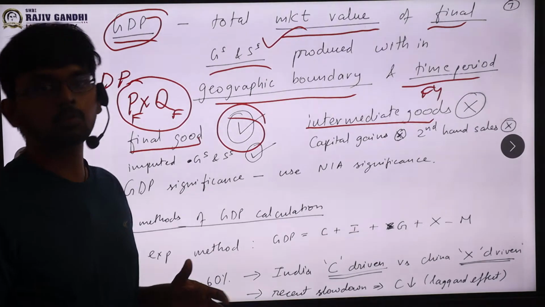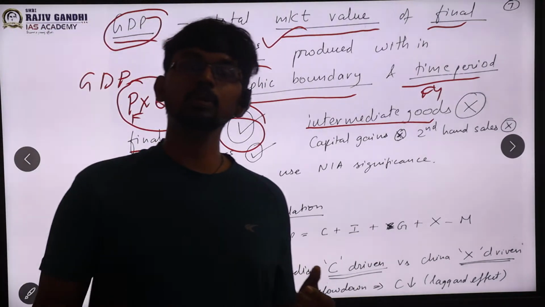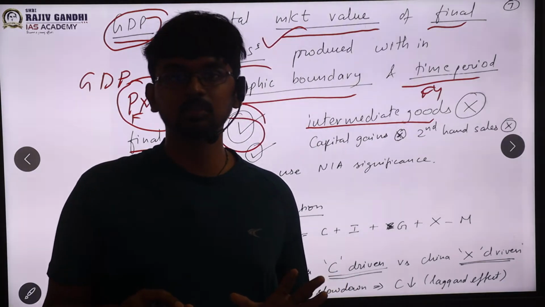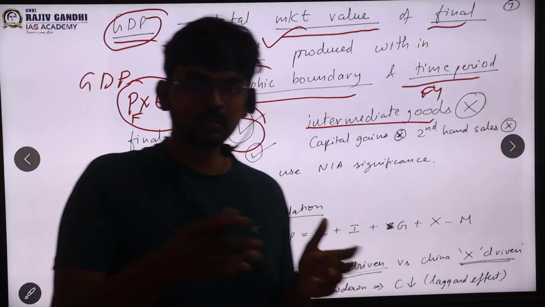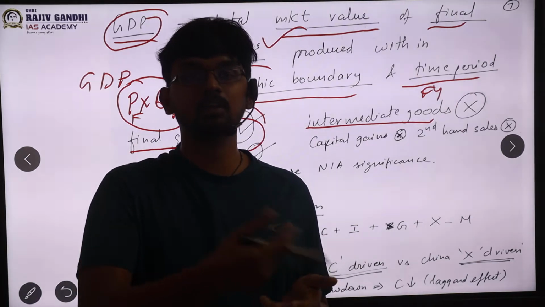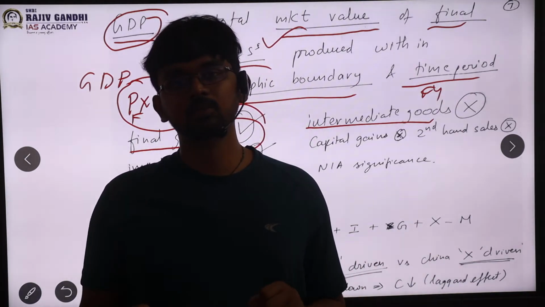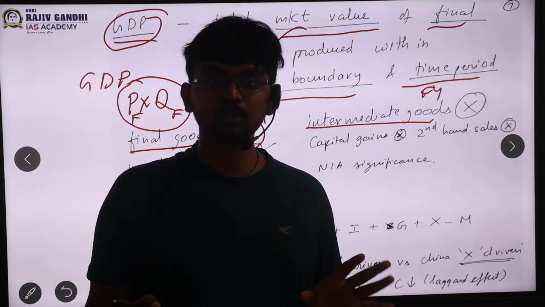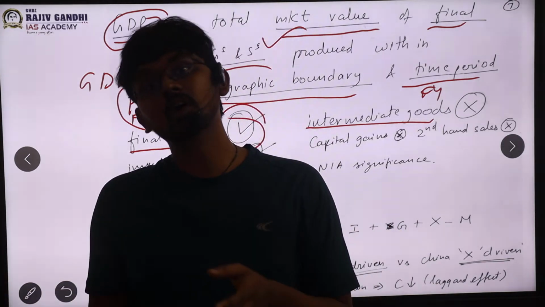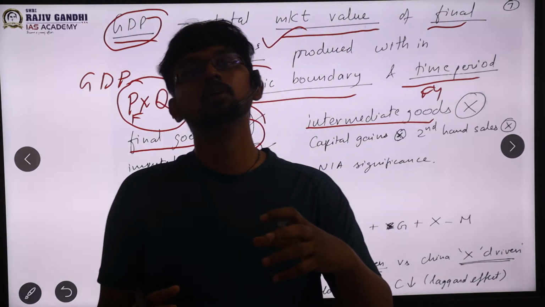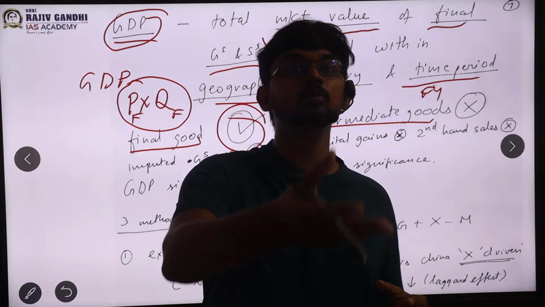A simple example would be a car tire. If I am going to a shop and purchasing the car tire, it will be there in my GDP, sir. But a car manufacturer, let's take the example of Maruti, purchasing a car tire from MRF, that will not be included in GDP, sir. Rather, the price of the car will be included, because the tire is an intermediate product for the production of the car. But as a consumer, I will be paying for the whole car.